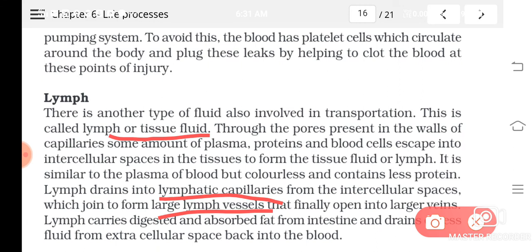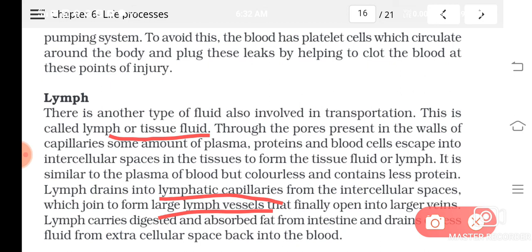Sometimes dead cells get fragmented, and these can be taken by the lymphatic vessels or lymph. Understood? So like this they help in the different circulatory processes. Is it clear? They aid the blood circulatory system.